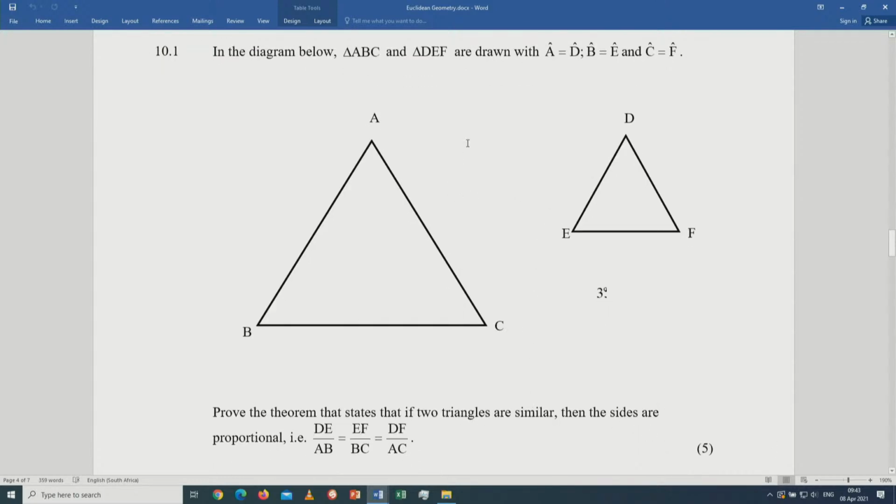In the diagram below, triangle ABC and triangle DEF are drawn with angle A equals D, B equals E. Once they give you two pairs of angles equal, obviously the third pair must be equal.